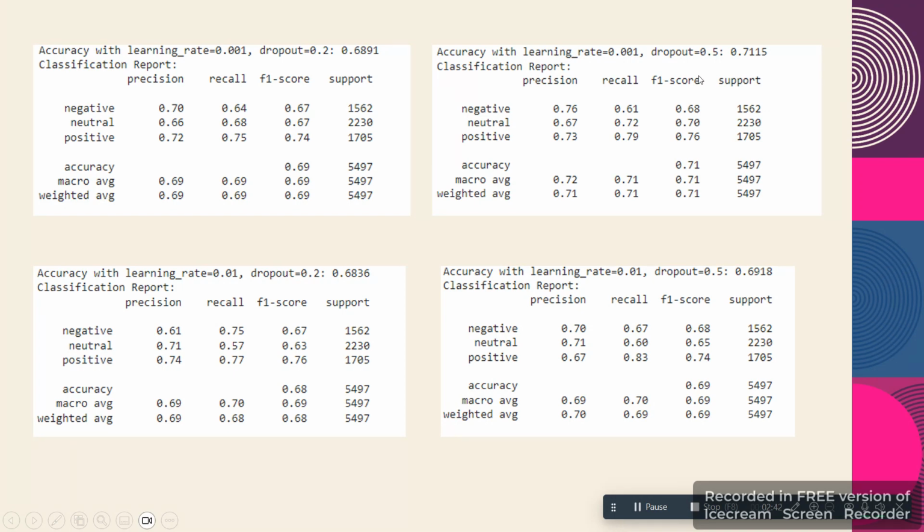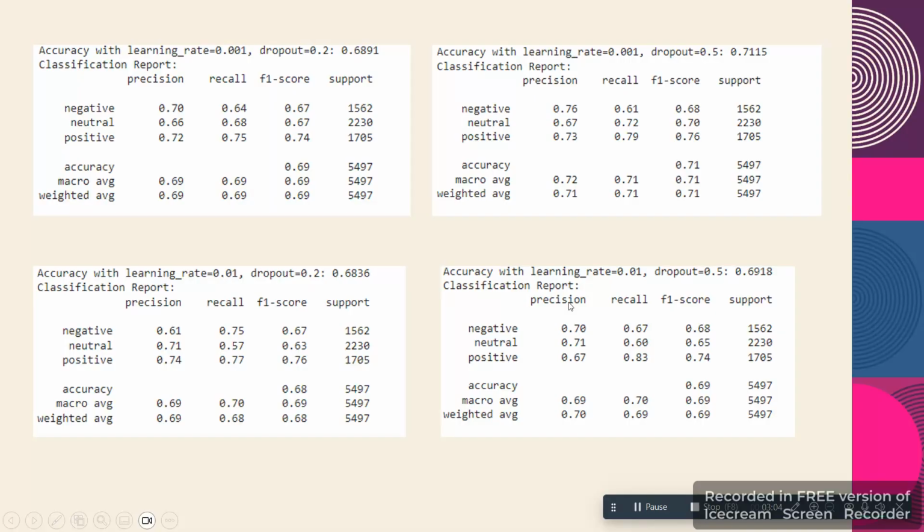This is the best accuracy that I got from these four combinations. With 0.01 learning rate and 0.2 dropout rate, I got 68.36 accuracy, and with 0.01 learning rate and 0.5 dropout rate, I got 69.18 accuracy.